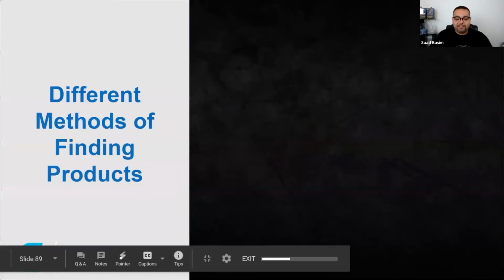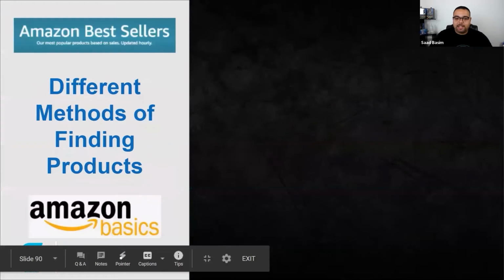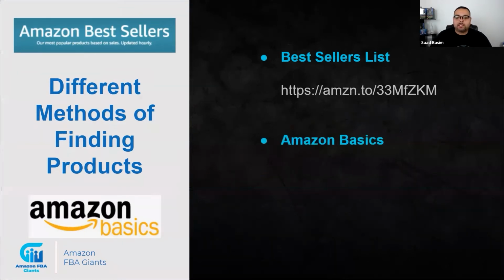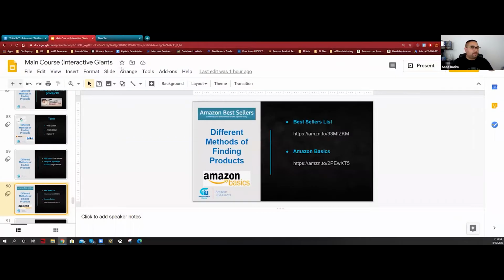Back to another method. This one we did. Now we're going to talk about the bestseller list. I know a lot of people have heard about them out there, but I really want to emphasize a little bit more about it. And I want to teach you a little bit about what the bestseller is and also about Amazon Basics and all this stuff. So let's go with the bestseller first by itself.